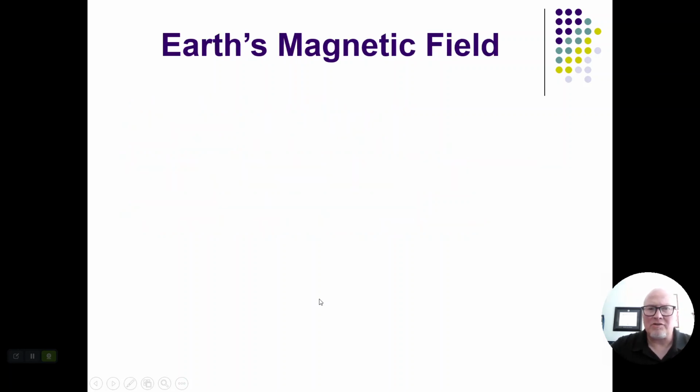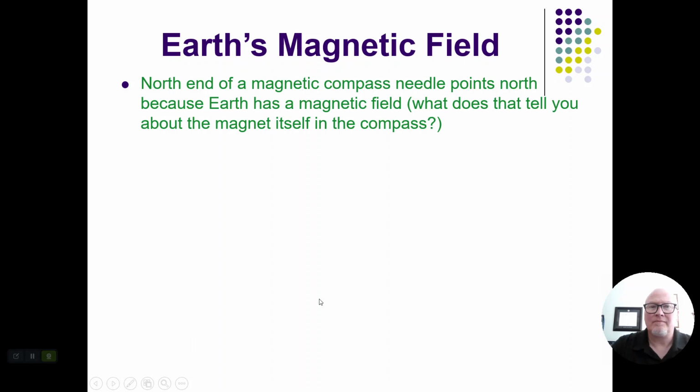So if we think about Earth's magnetic field, the magnetic compass points northward, which means that in a magnetic compass, we set it so that the magnet itself is south, so it's pointed to the north pole of the Earth, and so they're attracted to each other.